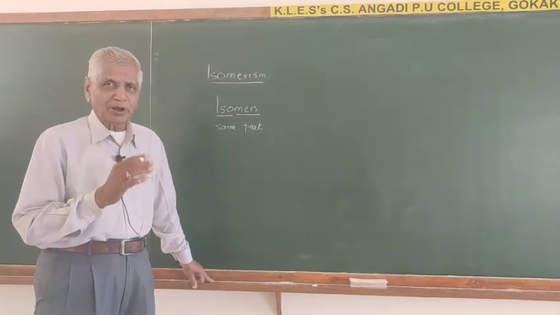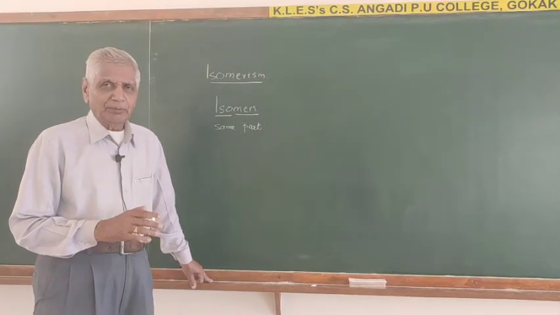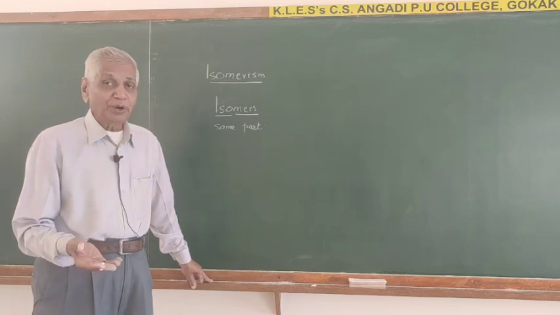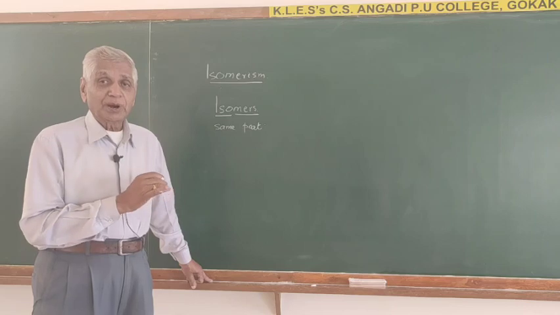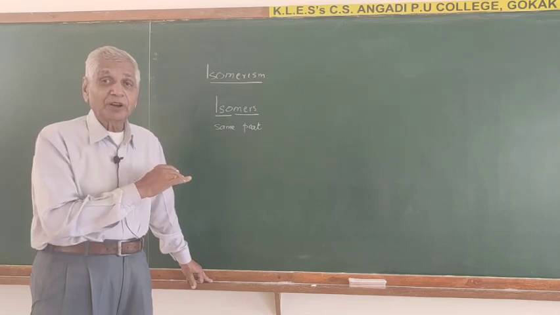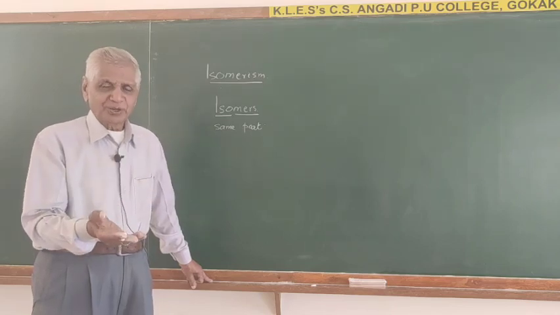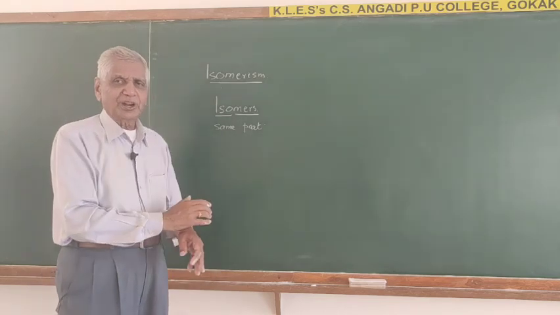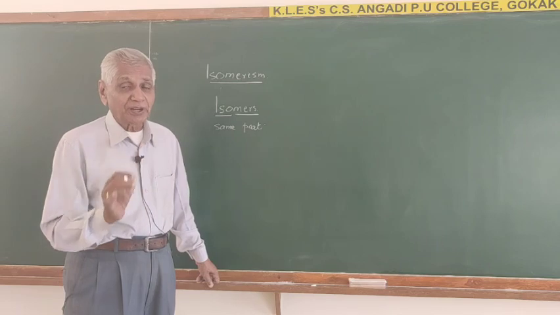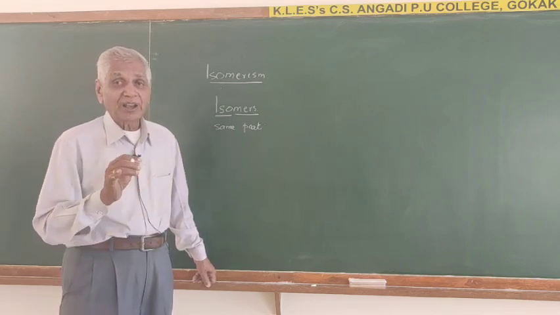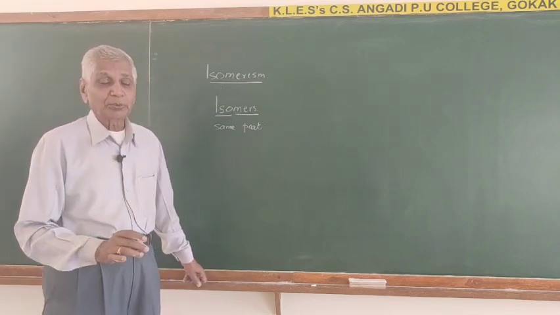So we come across in organic chemistry many compounds which have the same molecular formula but different properties. Such compounds are called isomers. So what are isomers?